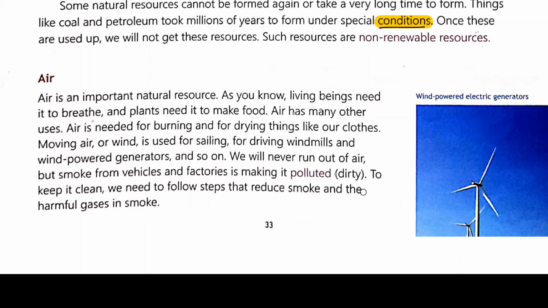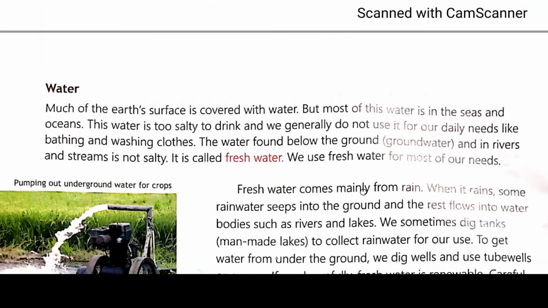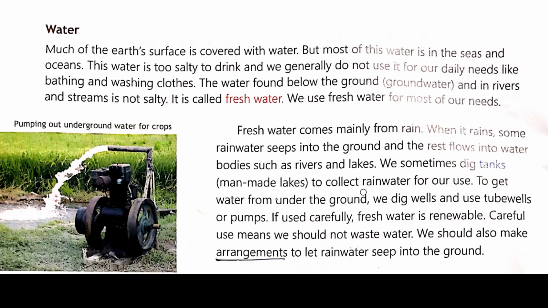So it should be reduced so that we can live safely without any pollution. So this is all about your air. Now look at this water, which is also an important part of our life.